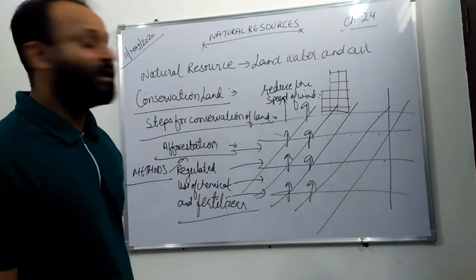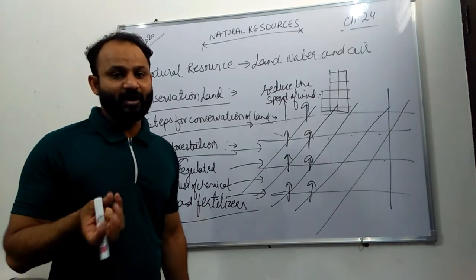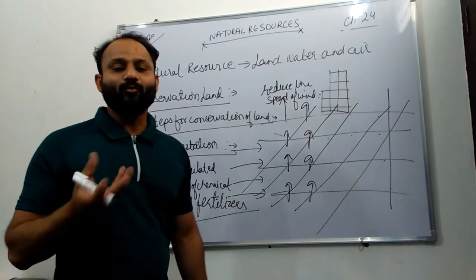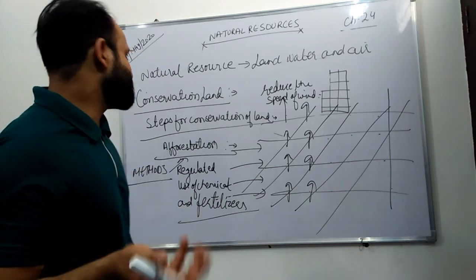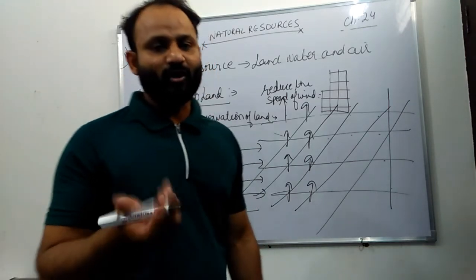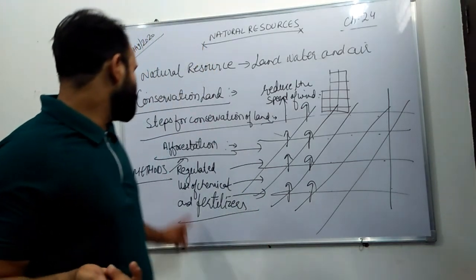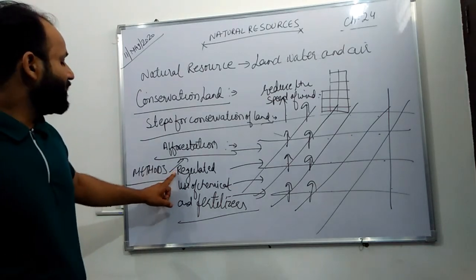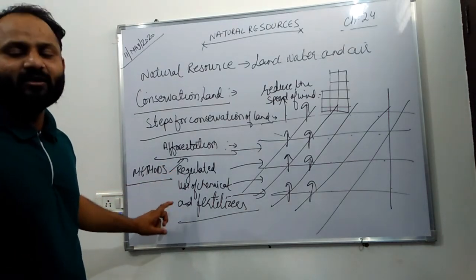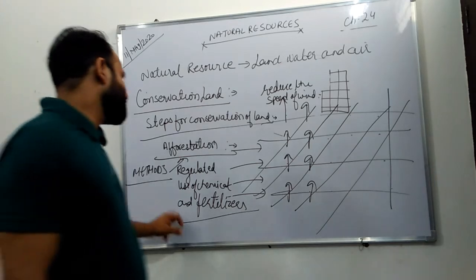What will happen? One day the land will lose its fertility. Land won't be able to produce that much agriculture, that much crop, wheat or rice, whatever quantity they want. So regulated use of chemicals and fertilizers should be made.